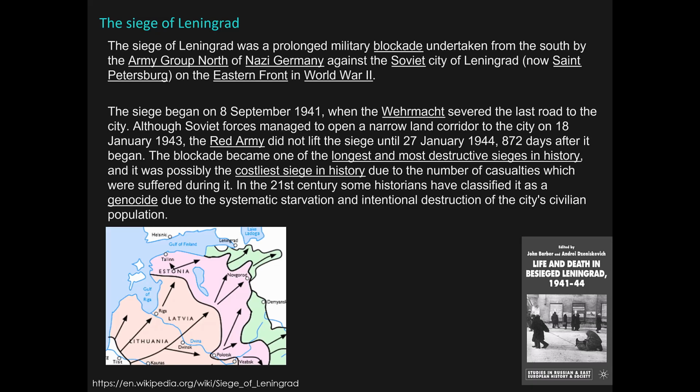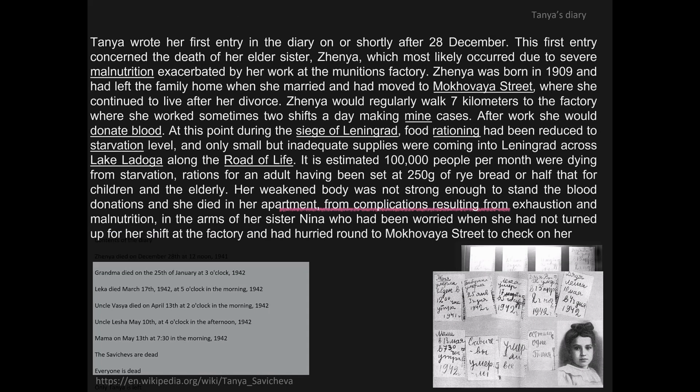The siege of Leningrad began in 1941 with the invasion of Operation Barbarossa by Nazi Germany and continued until 1944, with 670,000 deaths officially reported and more than 1 million deaths unofficially announced by the Soviet government. There is no record of accurate food intake during the Leningrad famine, but from Tanya's diary, there is a description that the daily food intake was only about 300 to 500 grams of bread, due to the blockade, which lasted about 900 days.